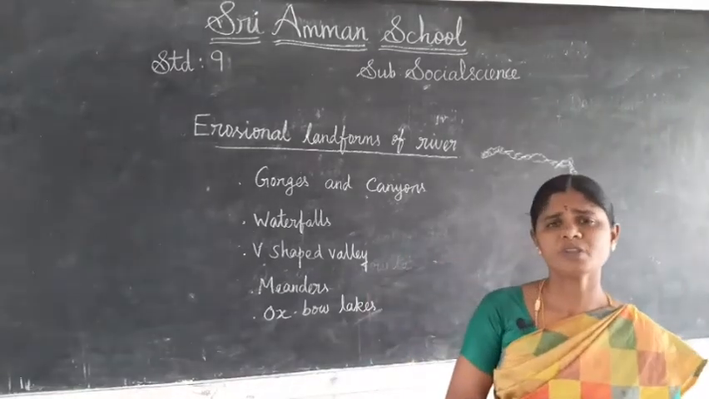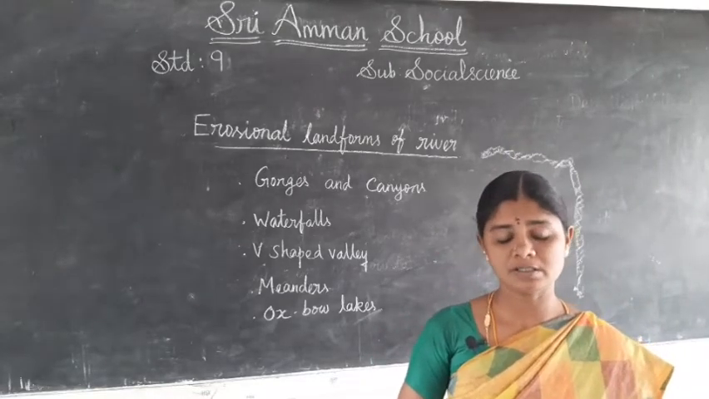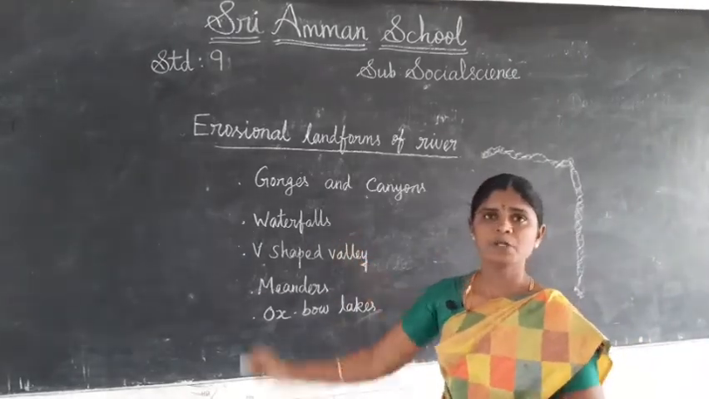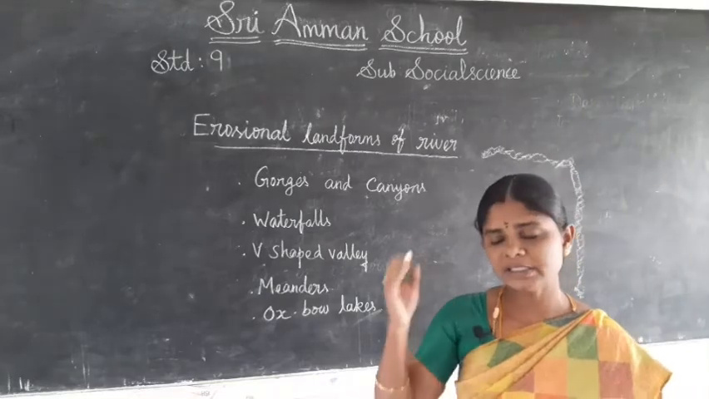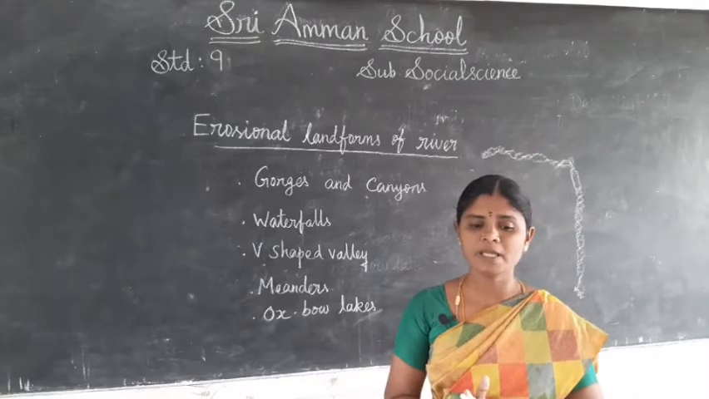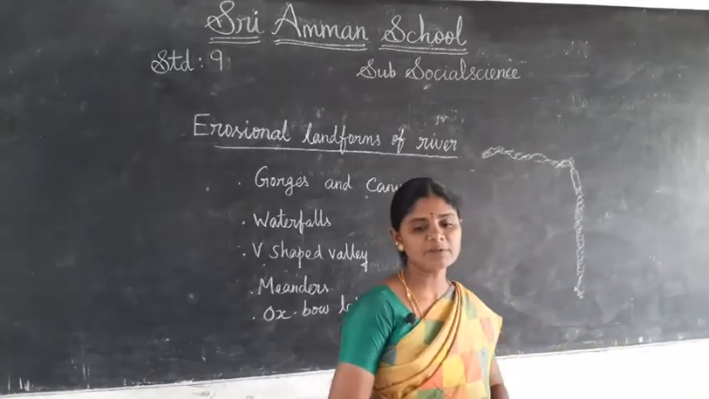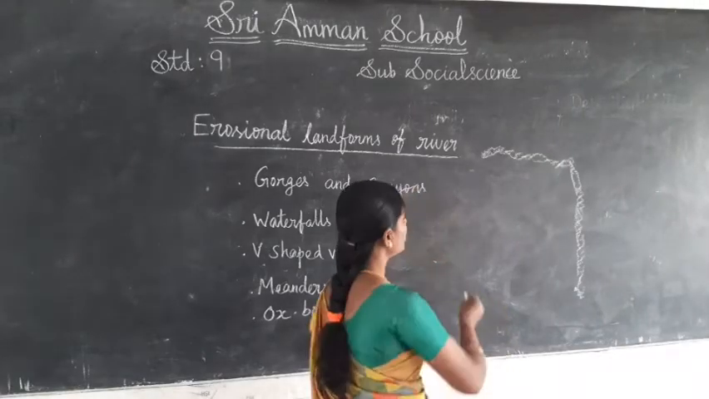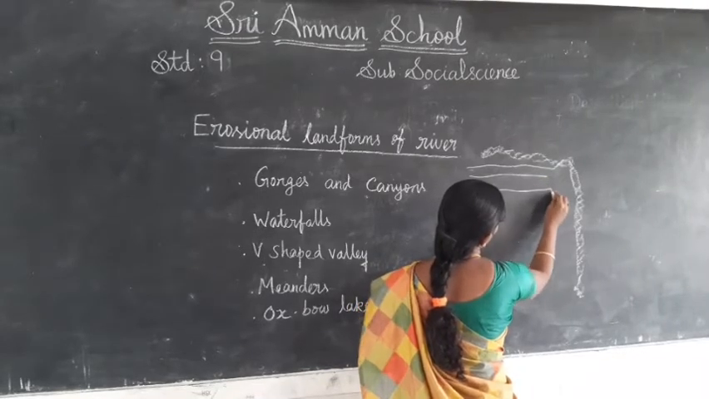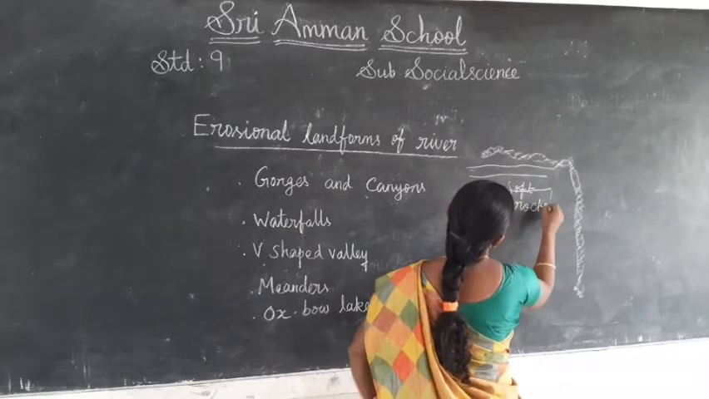When the river erodes the path it runs along, a V-shaped valley is formed. That is called a V-shaped valley. Let us see again what a waterfall is: the falling of a river in a vertical stream in the river bed. It happens when the river flows through a region where hard rock lies over soft rocks.